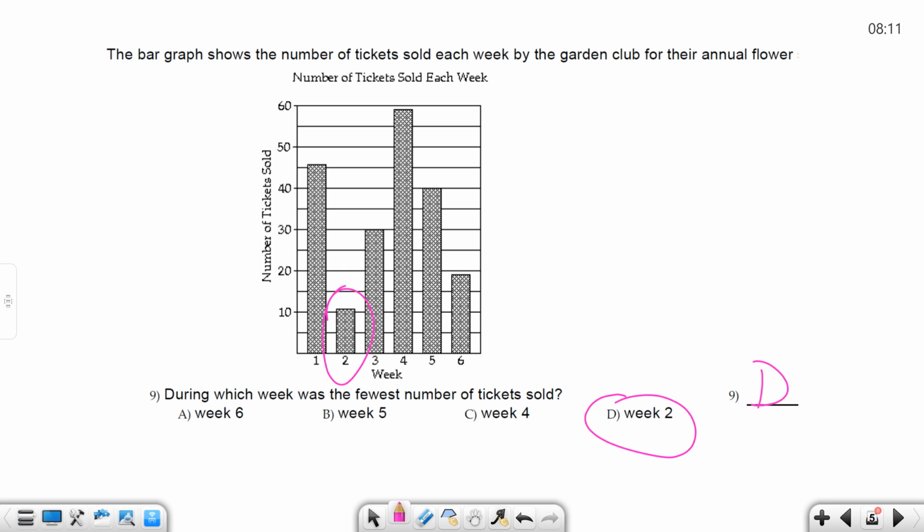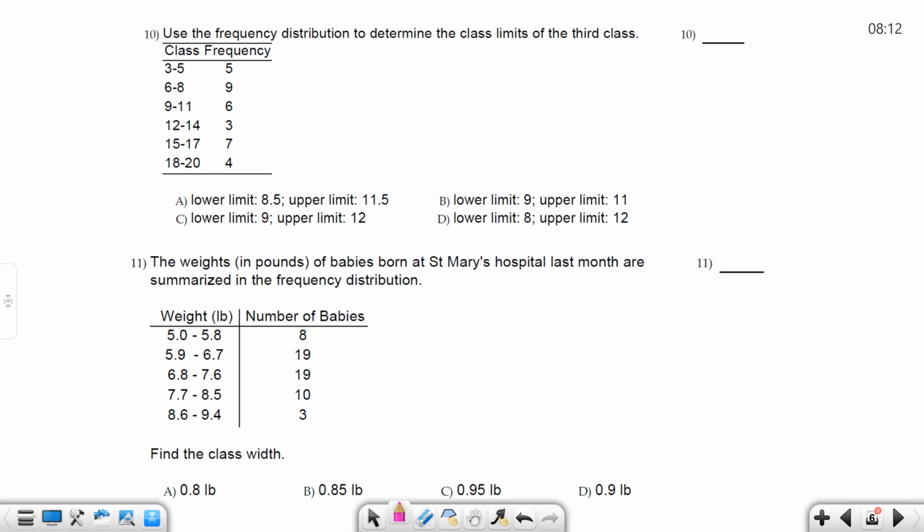So you can tell, you had some of these same questions on the test that we had, right? But because I'm trying to do as much as I can in 50 minutes, I'm trying to give you some things that are recognition. Like you see this, you do it, the number of classes. Things that they still test, do you know the terminology, what's going on, but they're quick, they're simple, they don't involve a whole lot of calculation. There are going to be some of those, but not a ton on here. So D for number 9.